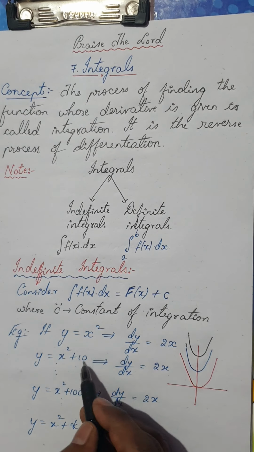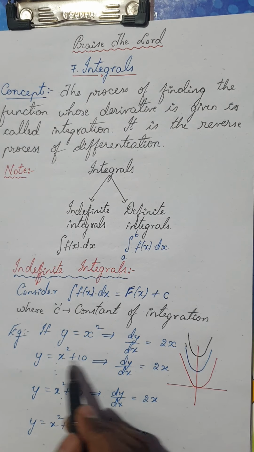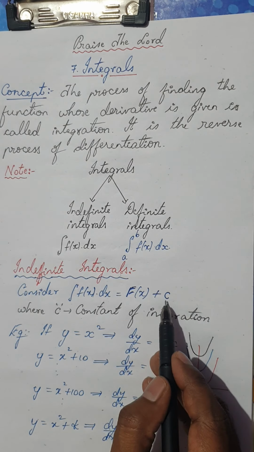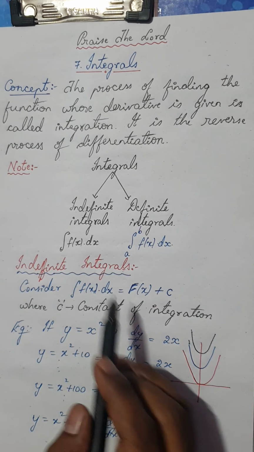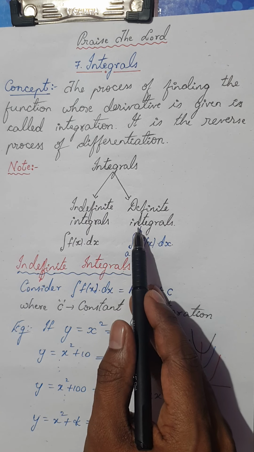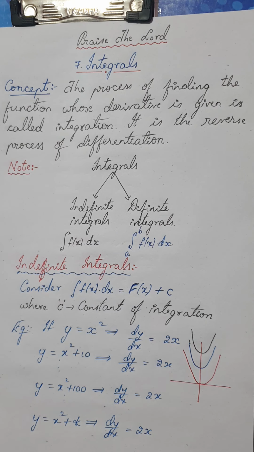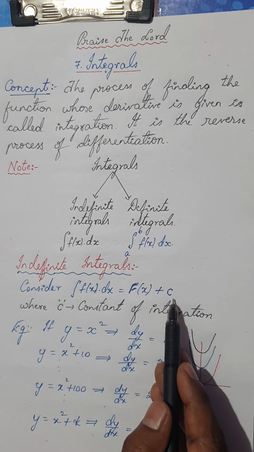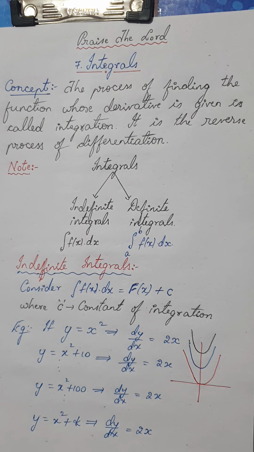For this case, you add a constant in integration so that this constant part would be balanced. Is it clear? Now one more thing is, for a definite integral, this would be balanced when we take the limits from lower limit to upper limit. Is it clear? So always bear this in mind. This is a compulsory part. For an indefinite integral, as soon as you integrate, the final step you write plus c, where c would be the constant of integration.